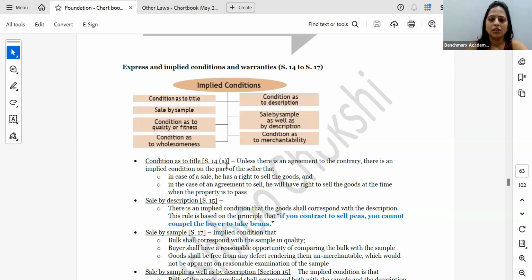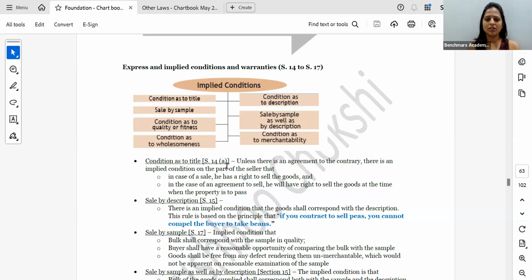Condition as to sale by sample, sale by description. If you have shown me a sample of the goods, the sample has to match the original goods which I get. If it is not matching, then in that case, I can return the goods back to you. Similarly, condition as to description. If I've described that I want the goods in a particular way, this again was there as an example, both sample and description. In the first paper the sample example was the Geeta one, where there was a sample of rice.